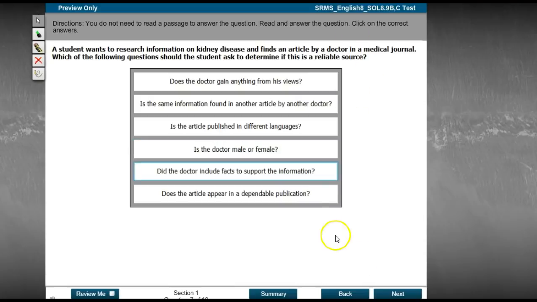So all of these are really good ideas to look for except for 2. Which 2 would not make any difference whether this is a reliable source? One of them is this right here. What does it matter if it's published in different languages? The other one you need to find. So which one would not help you rely on a doctor in a medical journal? This is 1. What's the other?